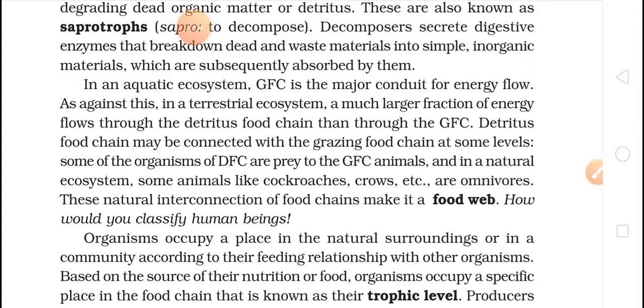Detritus food chain may be connected with the grazing food chain at some level. Okay, some of the organisms of DFC are prey to GFC, and in natural ecosystems, some animals like cockroach, crow, etc. are omnivorous. Those natural interconnections of food chains make a food web. So this you know, that we have simple food chains, and when these food chains are interconnected by some of the animals, it forms a food web.